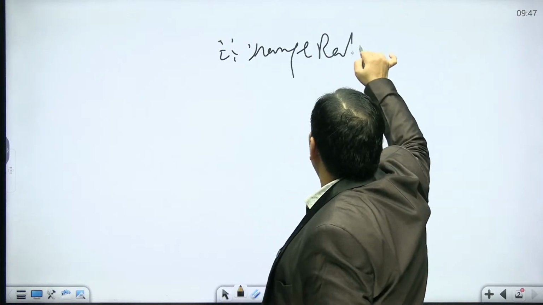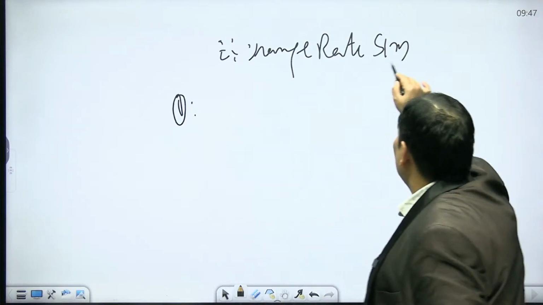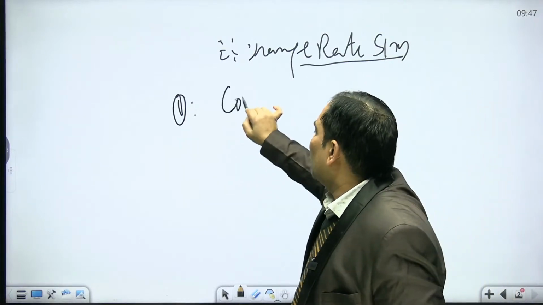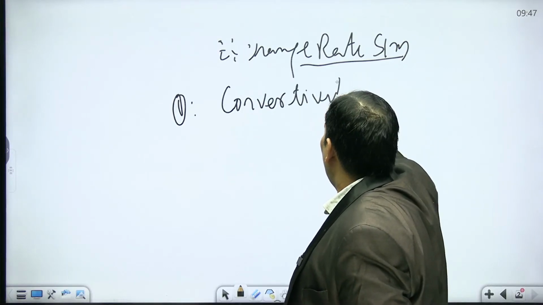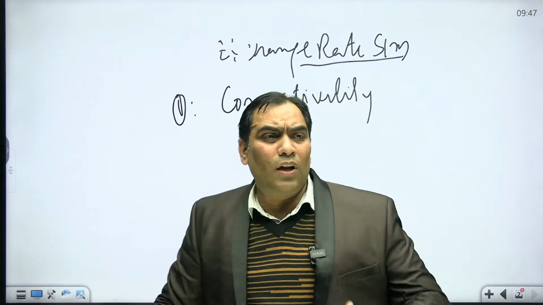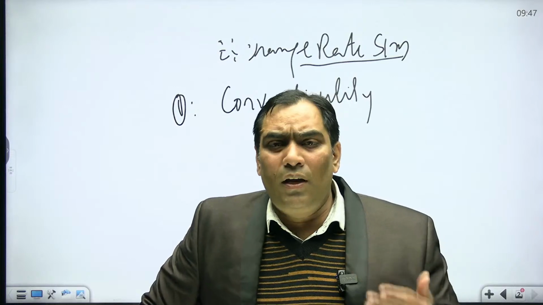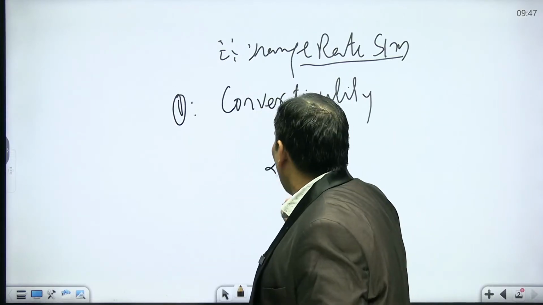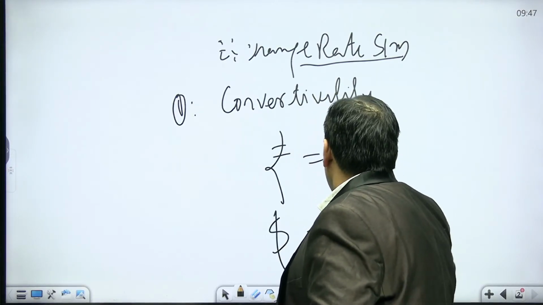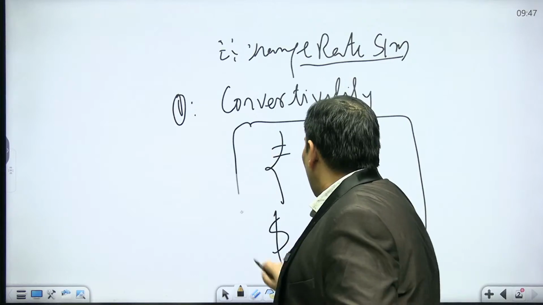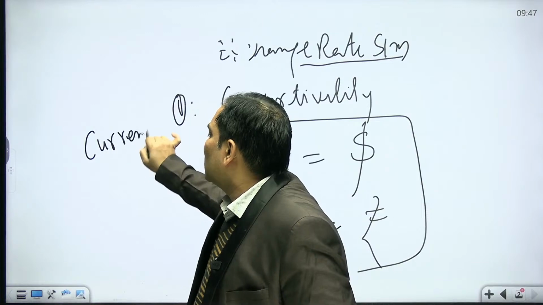Exchange rate system. So there can be this exchange rate system. There is something which is known as convertibility. What is the meaning of convertibility? The meaning of convertibility is the freedom to convert rupee into dollar, and dollar into rupee.